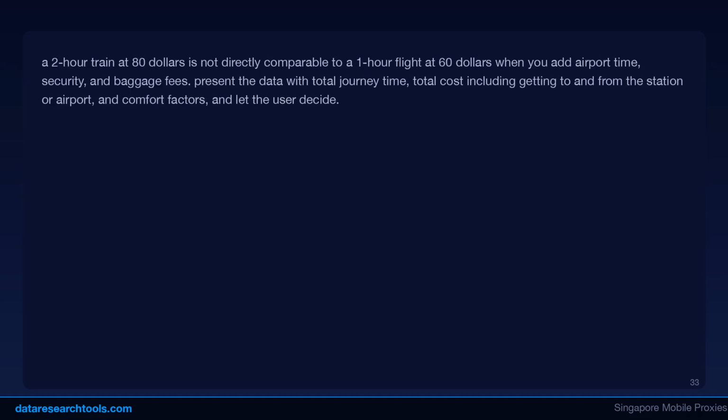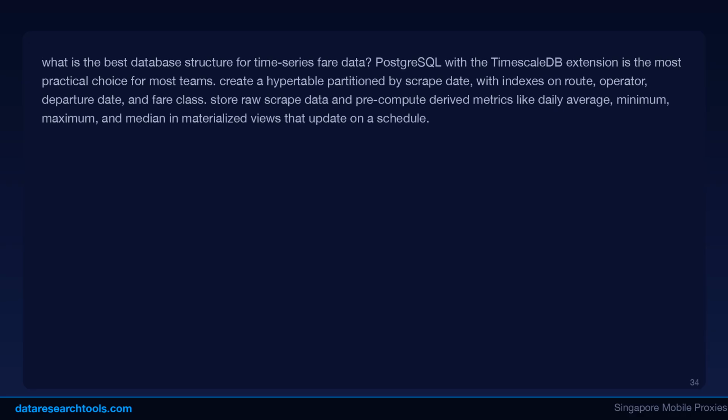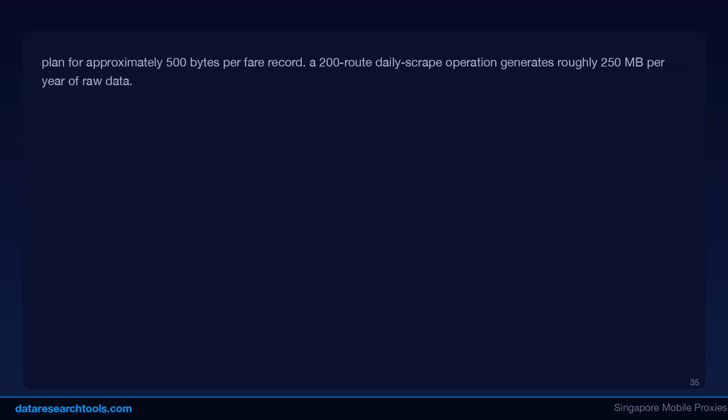Can you build a combined flight and ground transport comparison tool? Yes, and there is significant market demand for this. Many travelers overlook ground transport alternatives on routes where trains or buses are competitive, like Paris-London, New York-Washington, or Tokyo-Osaka. The main challenge is normalizing the comparison fairly. A 2-hour train at $80 is not directly comparable to a 1-hour flight at $60. When you add airport time, security, and baggage fees, present the data with total journey time, total cost including getting to and from the station or airport, and comfort factors, and let the user decide.